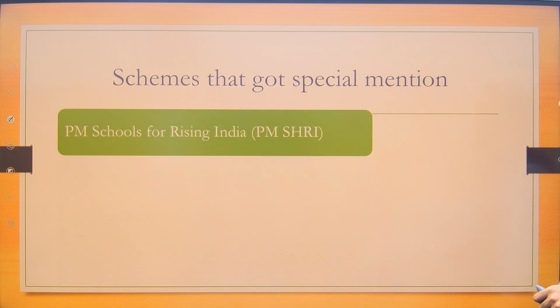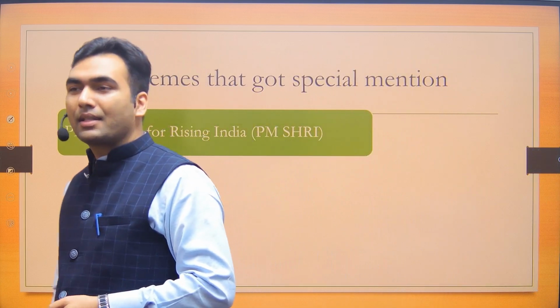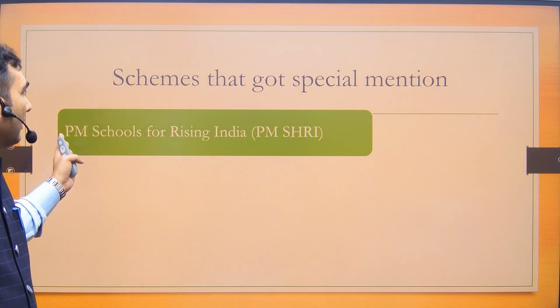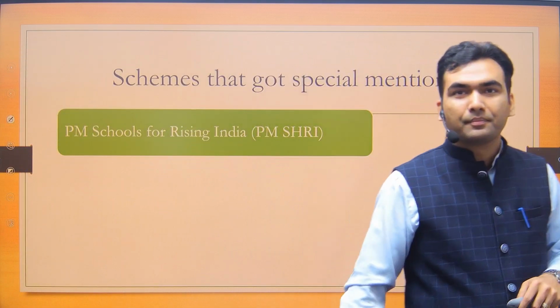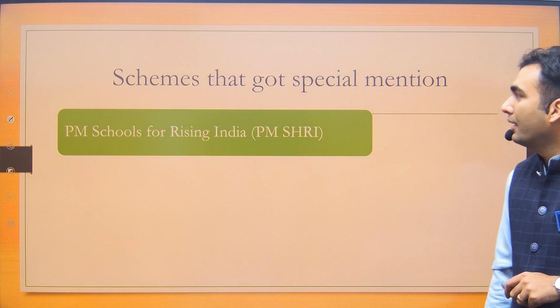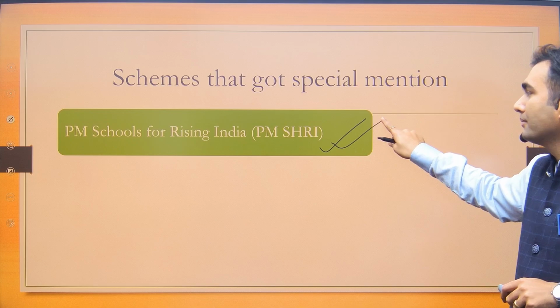Now the next scheme. The health and education sectors have also witnessed some schemes which have been mentioned in the budget. Let's first look at the education sector, like the PM Shri scheme, PM Schools for Rising India.